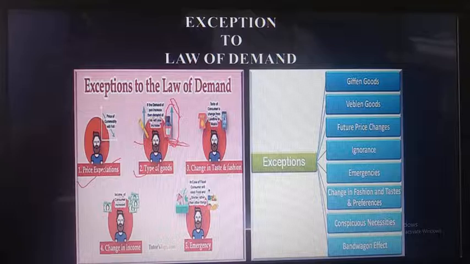Like ink bottle and all these things. They are using a ball pen directly. So the demand for the ball pen increases when the price also increases. The demand for the pen will not be affected.